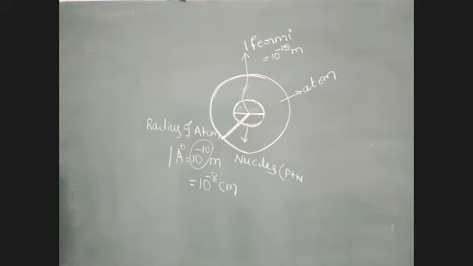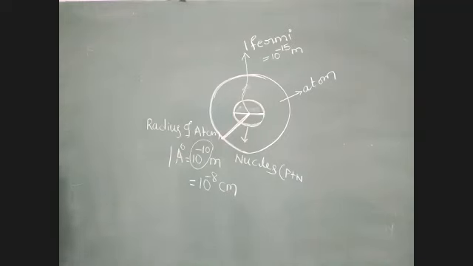Okay, students, now we have to discuss one small length. It's not a small length, it is one large value, 1 parsec. 1 parsec equal to 3.26 light years. 1 parsec value equal to 3.26 light year.